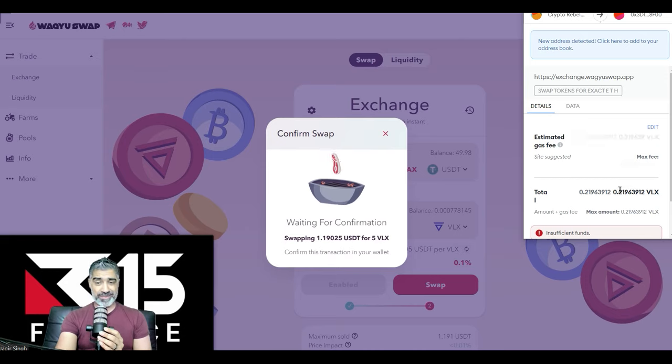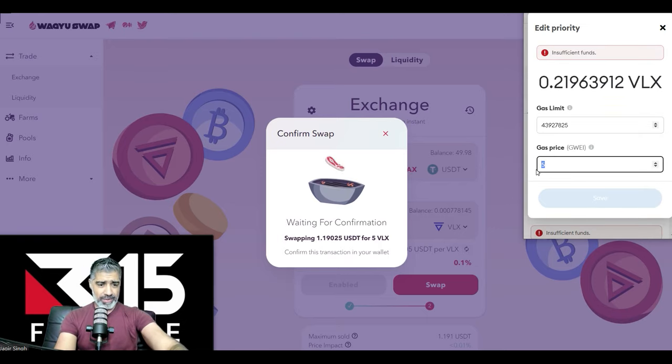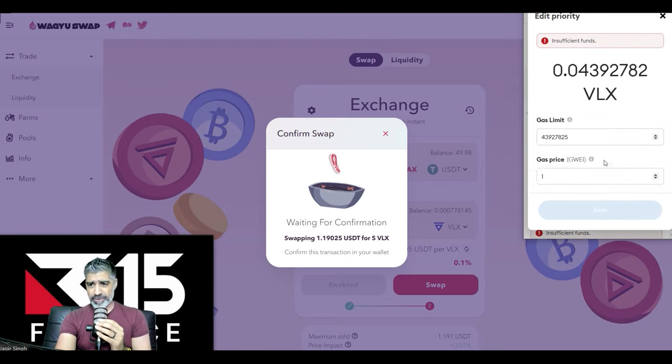Oh, that's one of the problems, isn't it? How do we get more VLX? This is the problem that we normally encounter. Normally, Velas used to do, I think it was 1 Velas token or 0.1. Let's just see if it lets us do it with 1 VLX on the gas. Is that going to be too little?